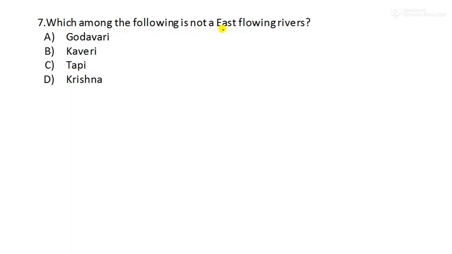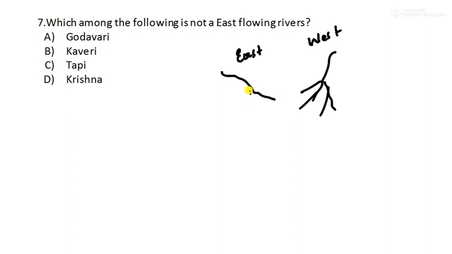Which among the following is not an east flowing river? Okay, so east and west flowing rivers. West means they will join the Arabian Sea. They are called west flowing rivers, and east flowing rivers are the ones which join the Bay of Bengal. So you have to remember.